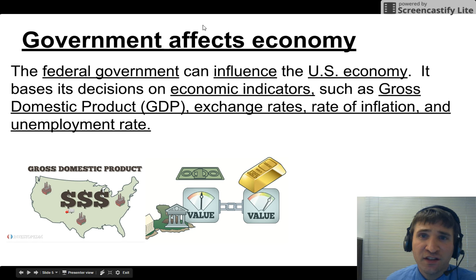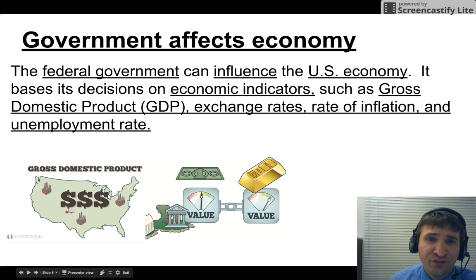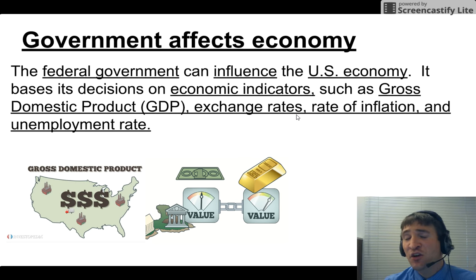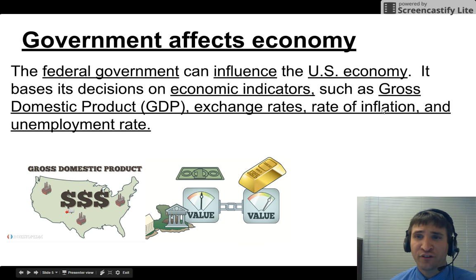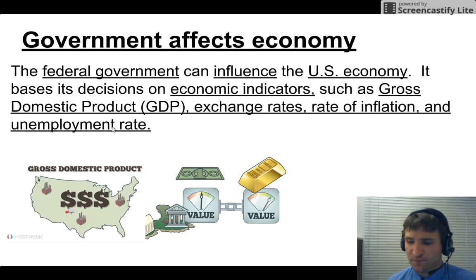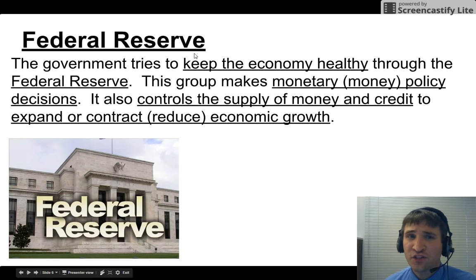Government affects the economy. The federal government can influence the U.S. economy. It bases its decisions on economic indicators such as the gross domestic product, GDP, the wealth of a nation, exchange rates, exchanging the dollar for other currencies like the peso or the euro or the yen, rate of inflation, and the unemployment rate.